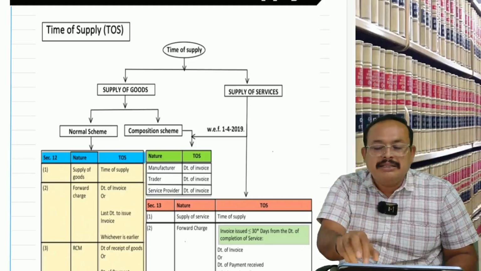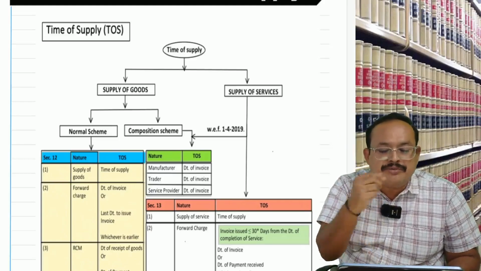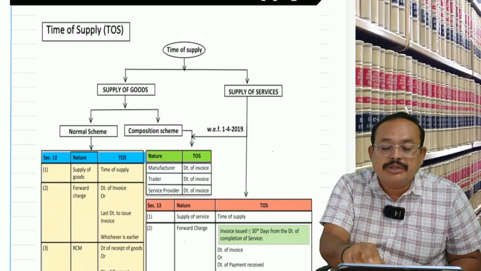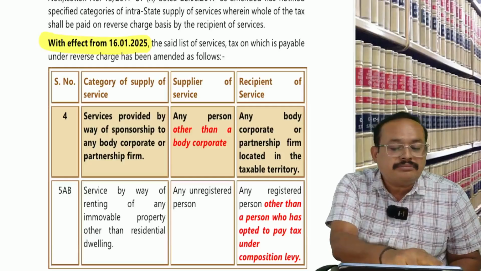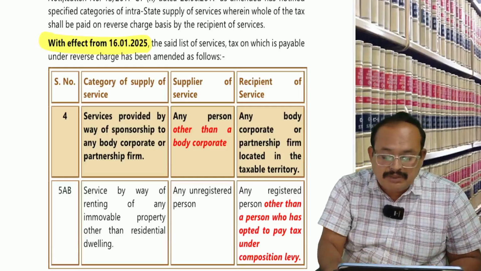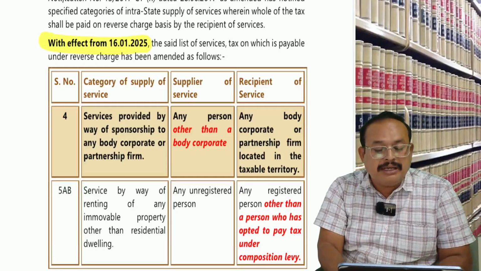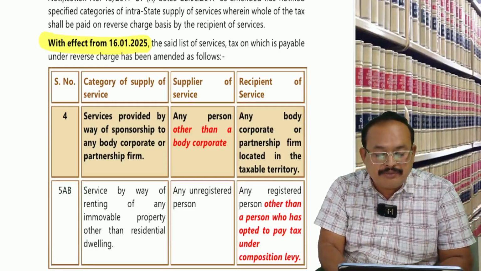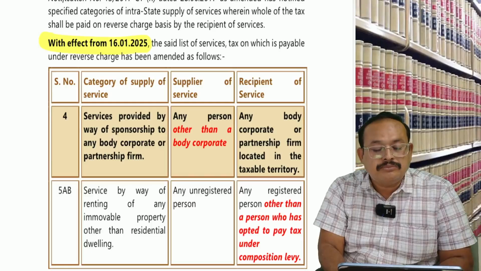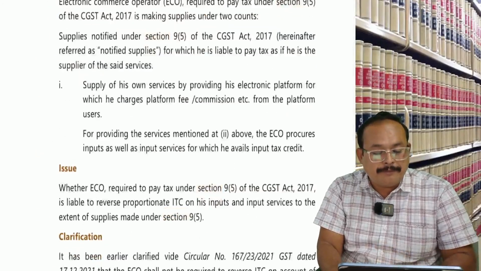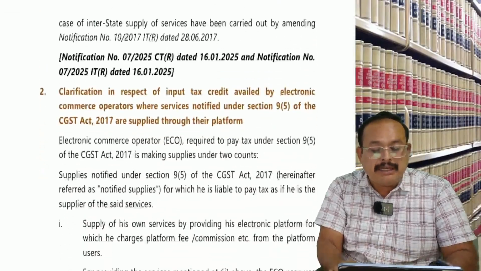This point I would like to bring to your notice from the amended material. Amendment: Section 9, subsection 5. Look here, clarification.